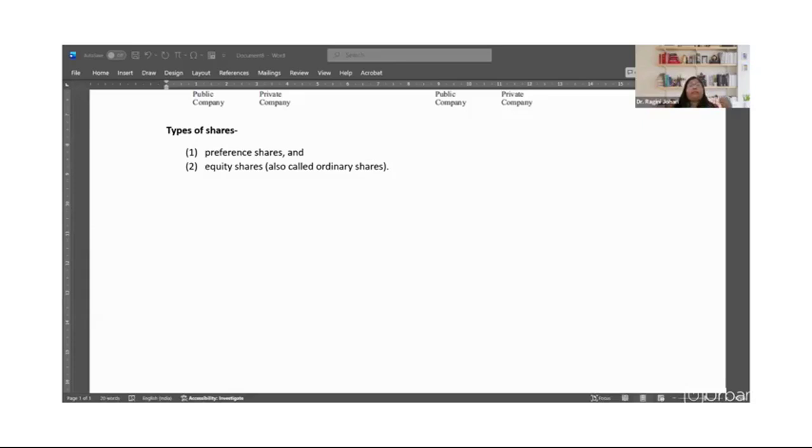Secondly, with respect to capital, on the winding up of the company, it carries the preferential right to the repayment of capital before anything is paid to equity shareholders. Which means that at the time of winding up of the company, whatever amount was invested by these preference shareholders will be paid back by the company before anything is given to equity shareholders.